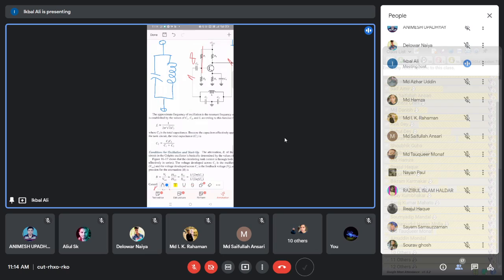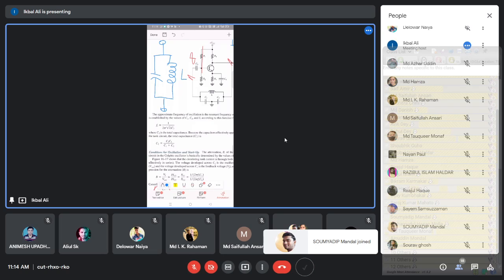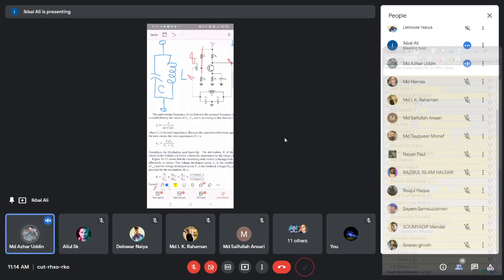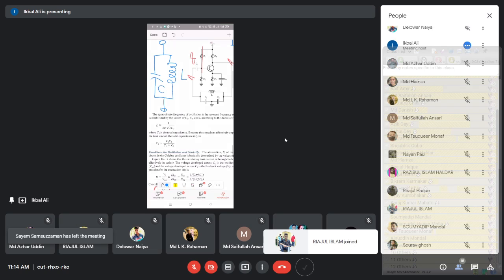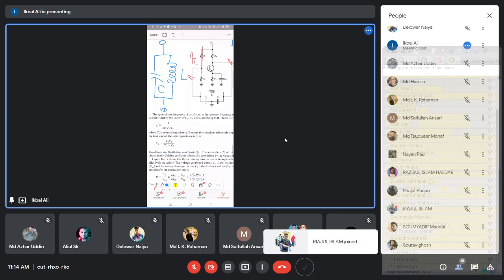What should be the frequency? If the inductance is L and the capacitance is C, what will be the resonant frequency? Can anybody say?